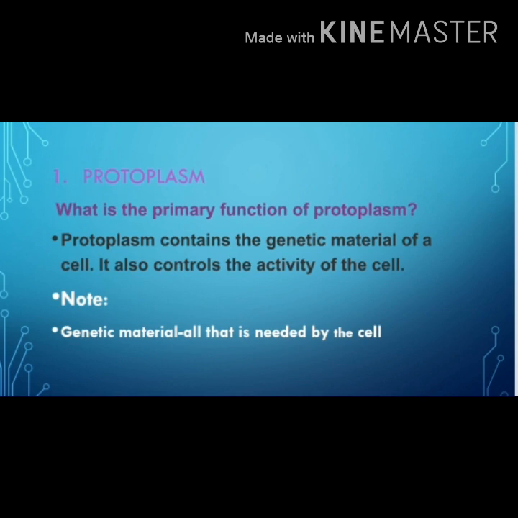Next one is the protoplasm. The primary function of the protoplasm is that it contains the genetic material of a cell. It also controls the activity of the cell. The genetic material of the cell means all that is needed by the cell. It can carry all the things that are needed to the cell. That is the primary function of the protoplasm.